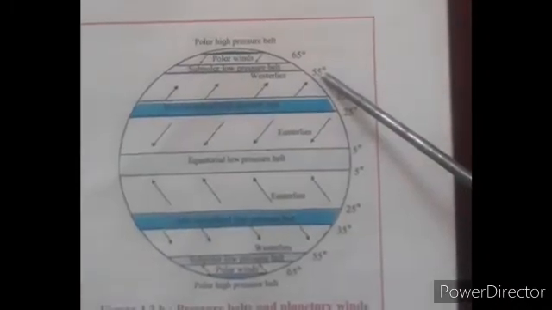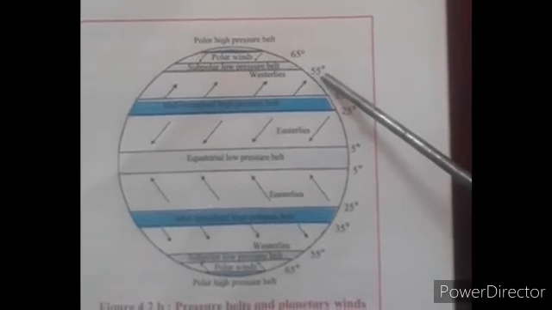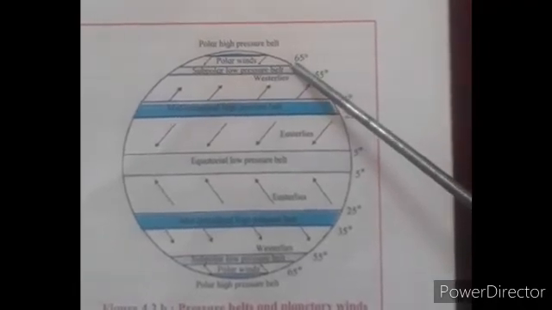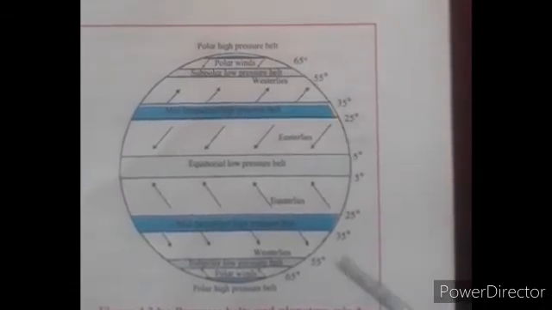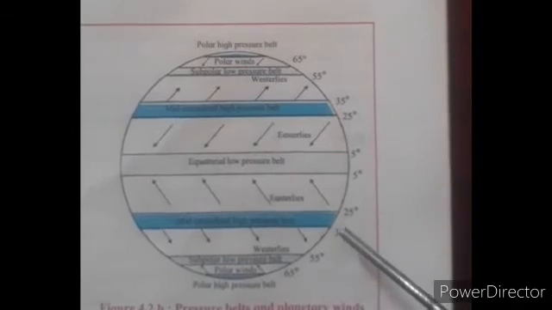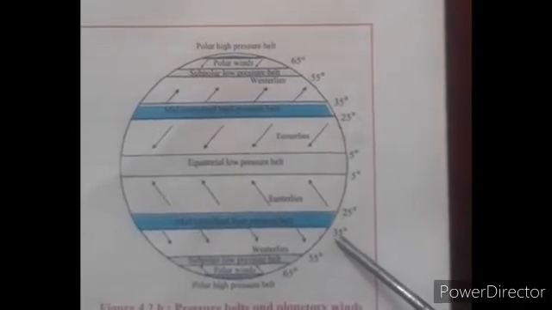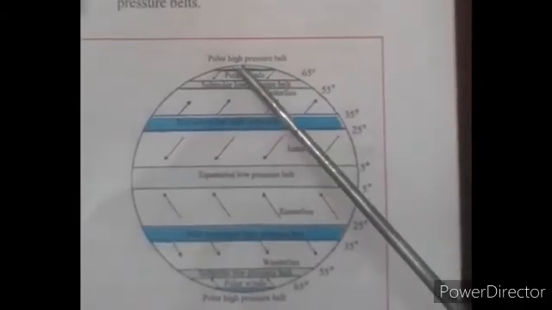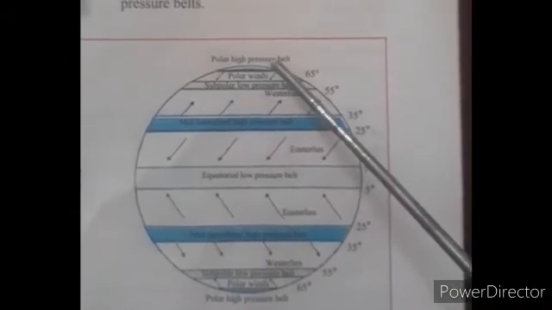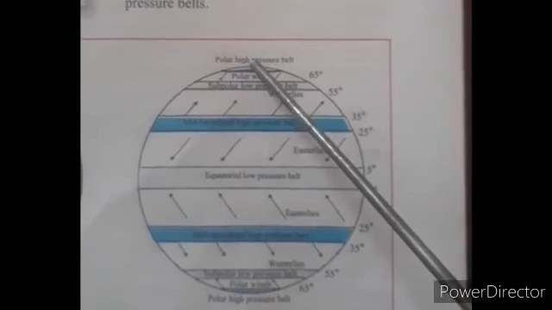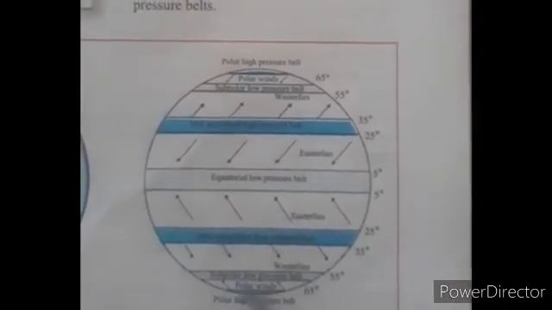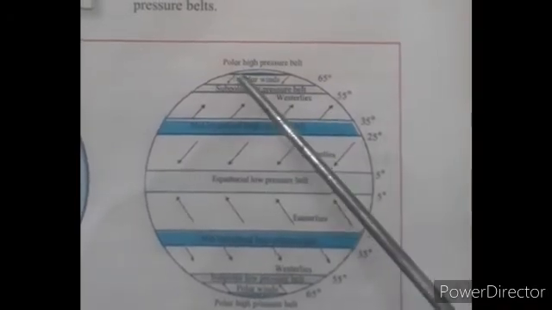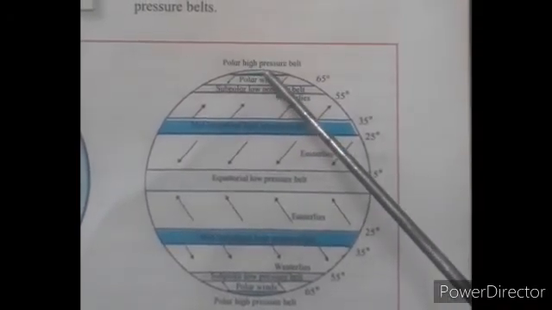Low pressure belts are formed between 55° and 65° parallels in both hemispheres. Polar high pressure belts are formed between 80° and 90° parallels in both hemispheres, here it is, and here it is.